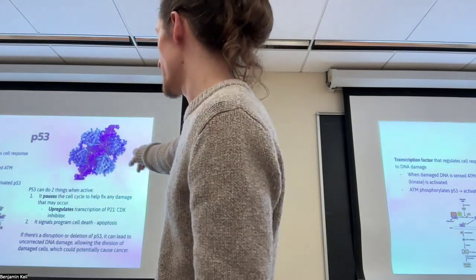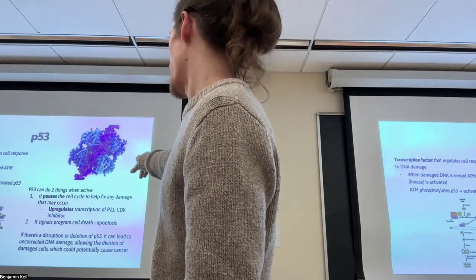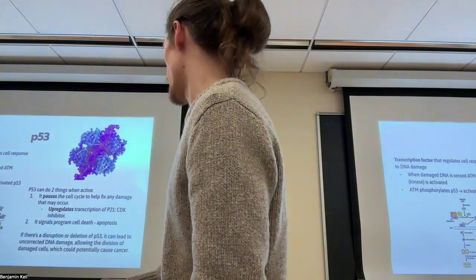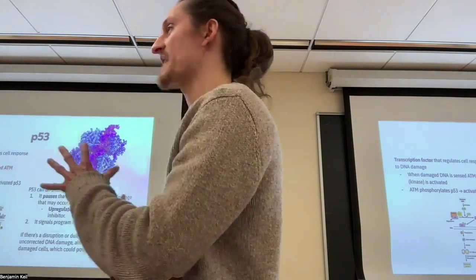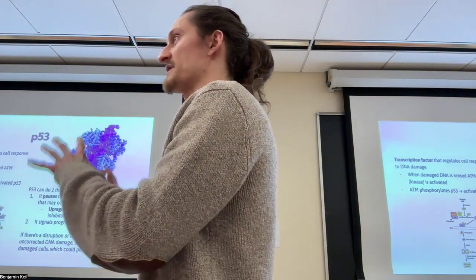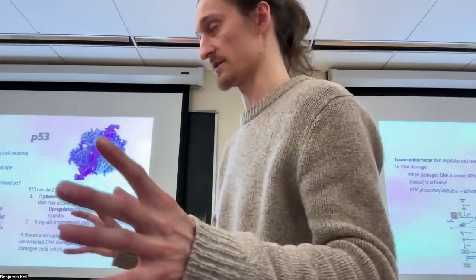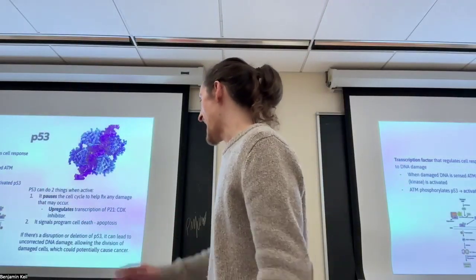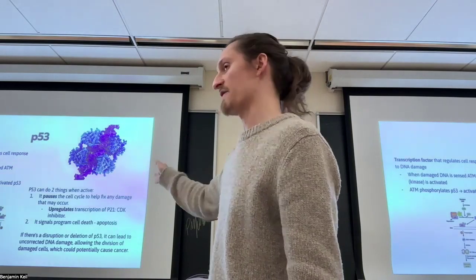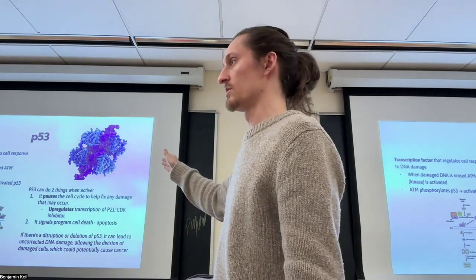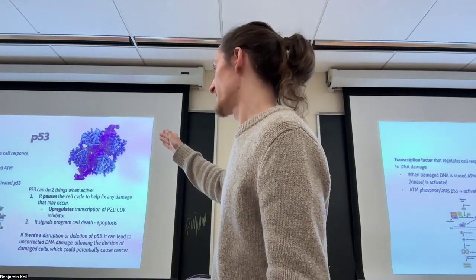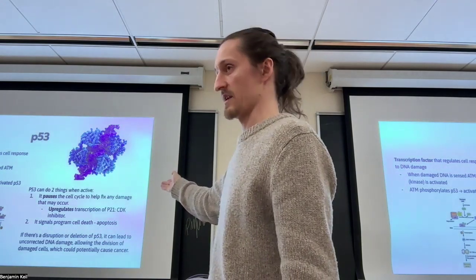So that's the pause cycle, and it upregulates P21 CDK inhibitor, which is actually part of putting on the brakes. There are other components that try to repair the cell damage and correct things, which you don't need to know. And if it stays in that phase long enough, it will then signal programmed cell death, apoptosis.